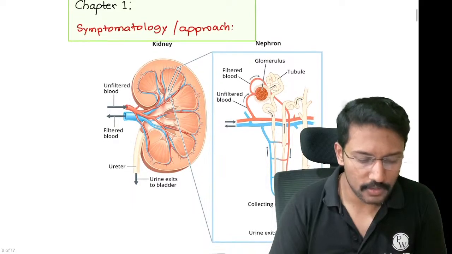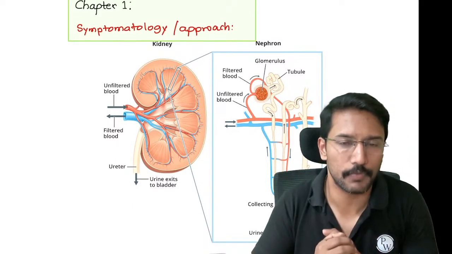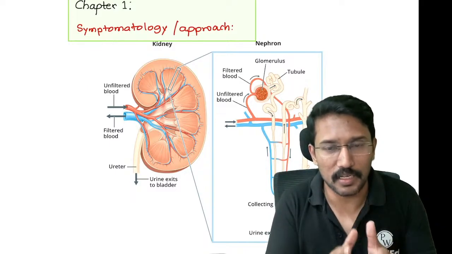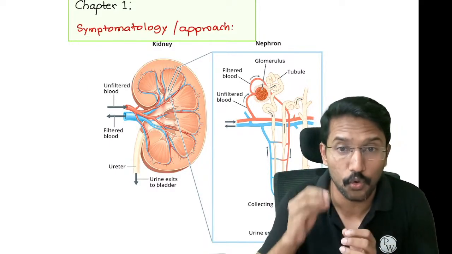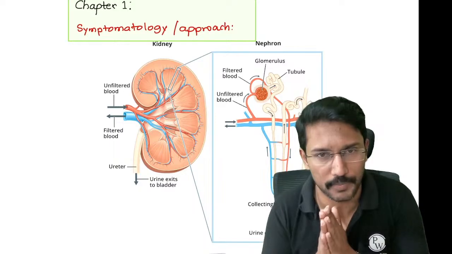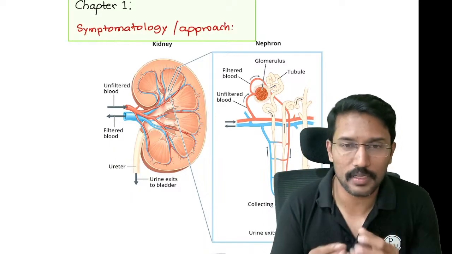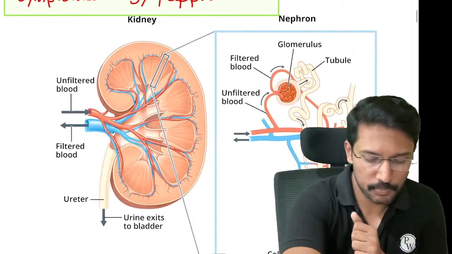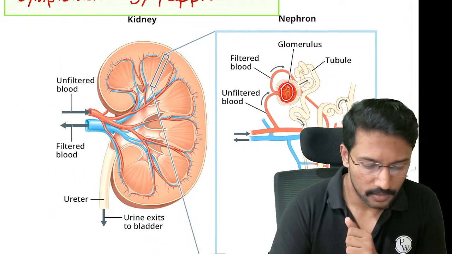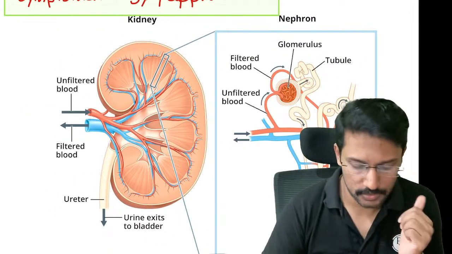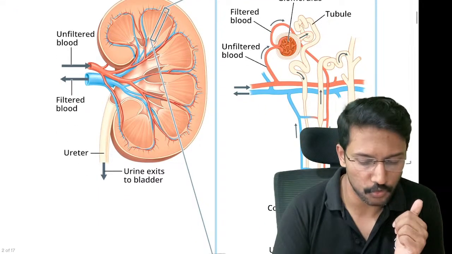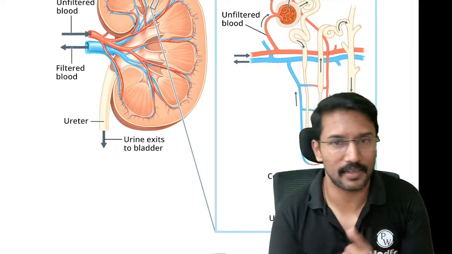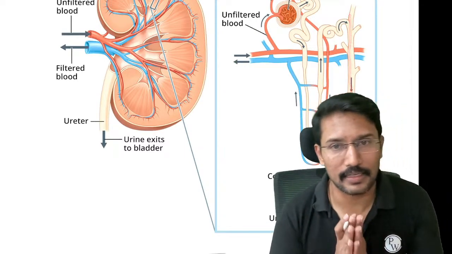Now, when we talk about the symptoms of renal dysfunction, the symptoms not only help us identify that yes, this patient has some kidney problem, but they will also help us to localize which structure of the kidney has the problem. We all know that nephron is the structural and functional unit of the renal system, and in the nephron we have various parts. We have glomeruli, and then we have the tubules. Tubules include proximal convoluted tubule, distal convoluted tubule, a loop of Henle which has a descending and ascending limb, and then we have the collecting ducts.